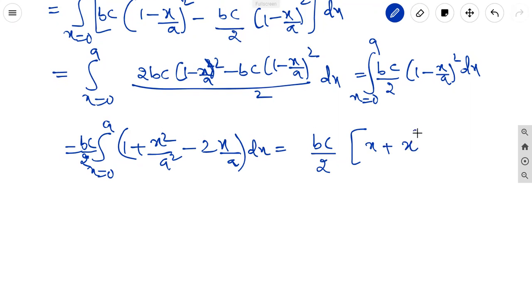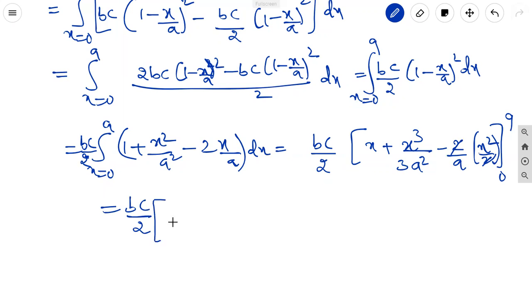The integration of x square is x cube by 3a square, minus 2 by a times the integration of x, which is x square by 2, with limits from 0 to a. Here the 2 cancels. It is equal to bc by 2 into a plus a cube by 3a square minus a square by a.